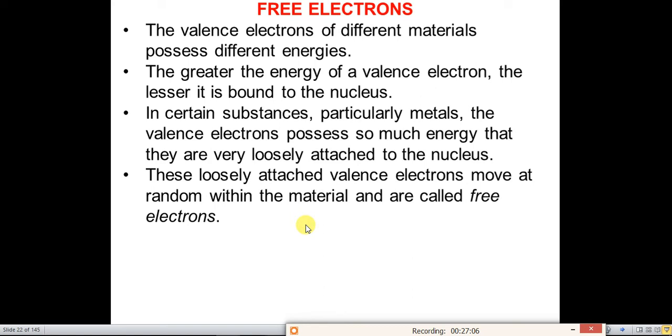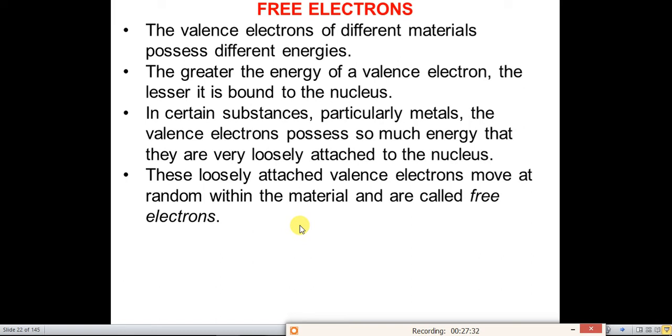These loosely attached valence electrons move at random within the material and are called free electrons. So what is the meaning of free electrons? The loosely attached valence electrons that are moving randomly within the material are called free electrons.